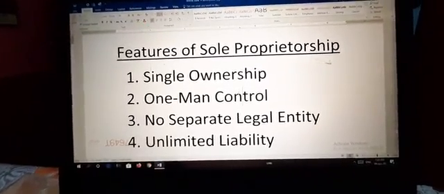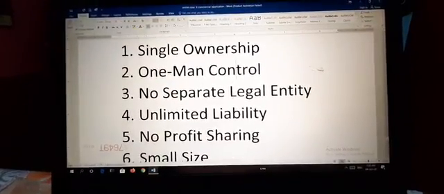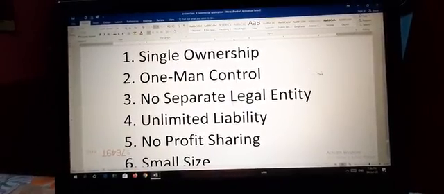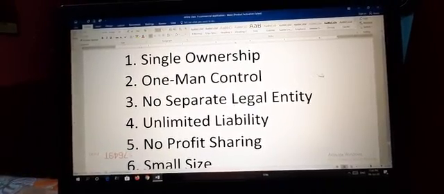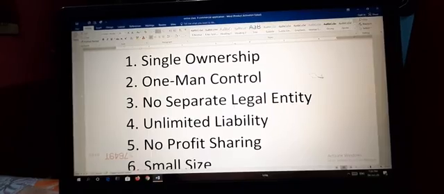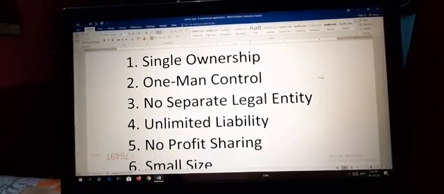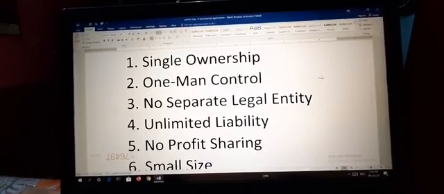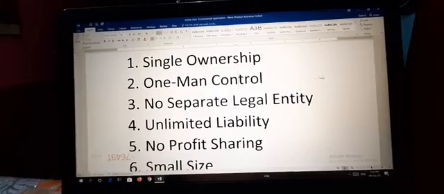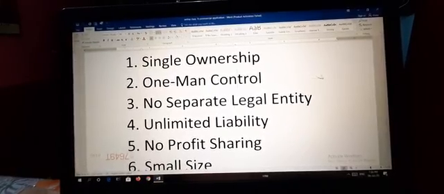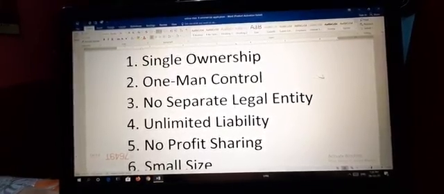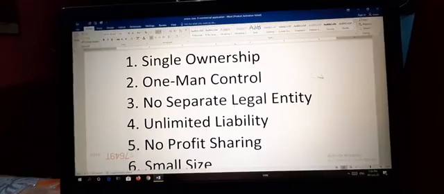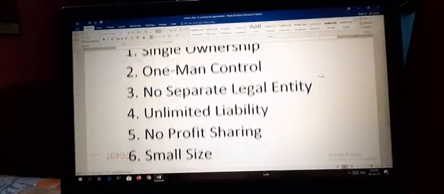Now the second, one man control. We have discussed in the previous one why it is called a one man show. Same here, one man control. The proprietor alone takes all the decisions pertaining to the business. He is not required to consult anybody, because only one man takes all the decisions of the business. That is why it is called one man control.